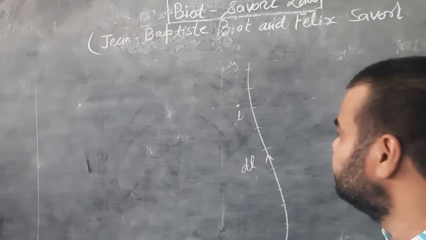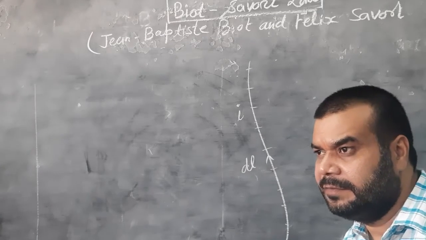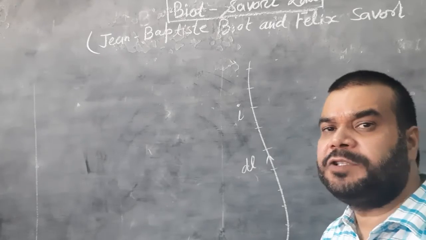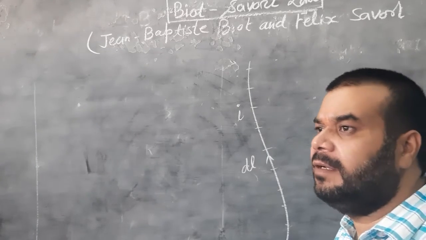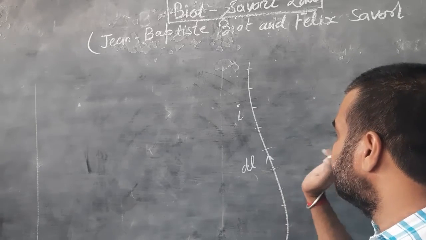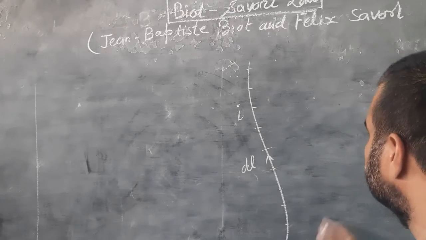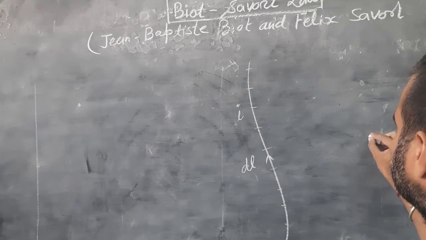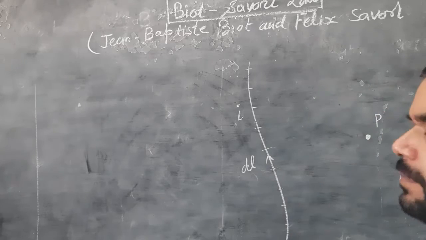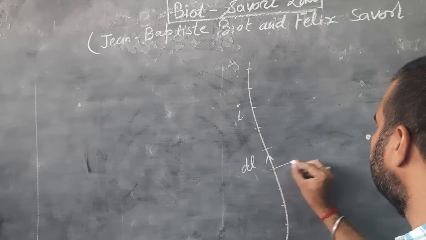The Biot-Savart law says that if any conductor is carrying current, and we assume a small element dl, then the magnetic field is produced surrounding the conductor. Suppose we assume a point P, and this point P is at a distance r from the small element dl.